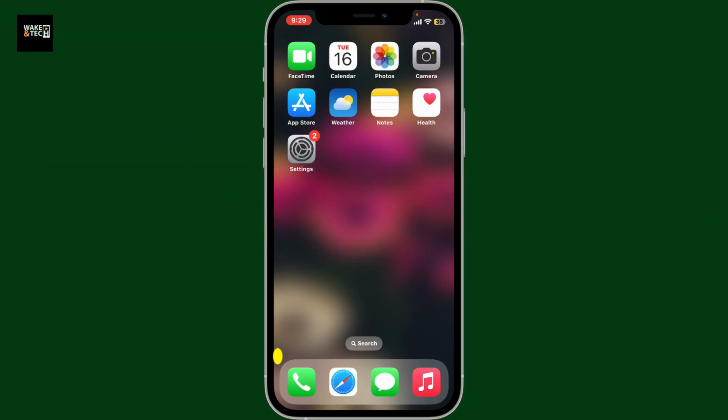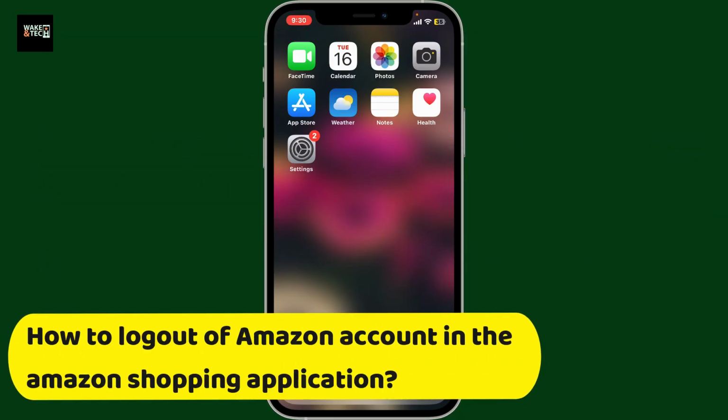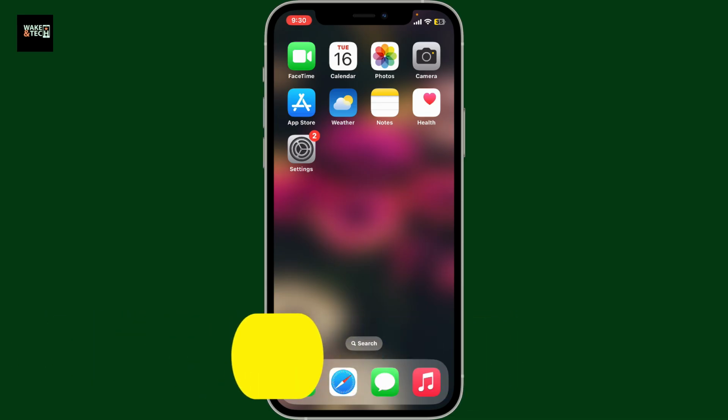Today in this episode, we will be learning how to log out of Amazon account in the Amazon shopping application. Logging out of your Amazon account is important for account security, especially if you are using a shared device.